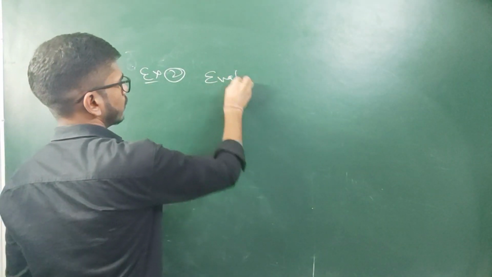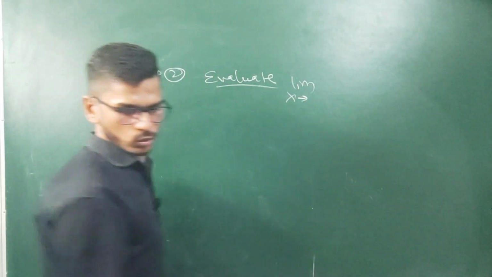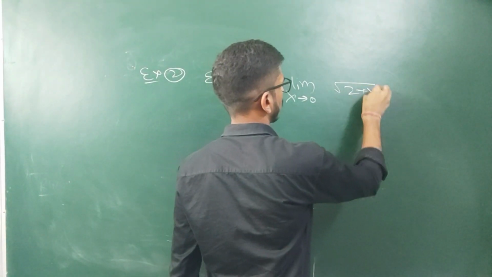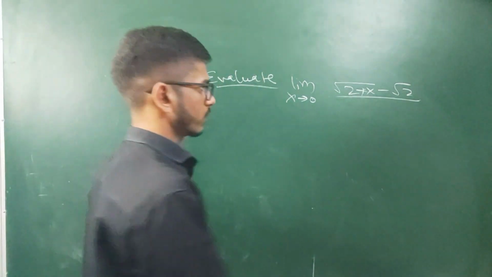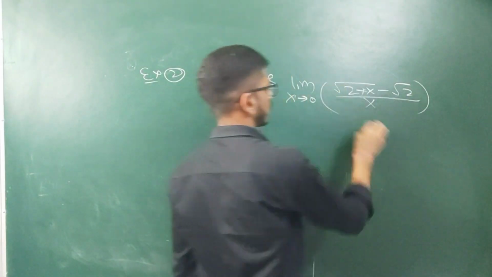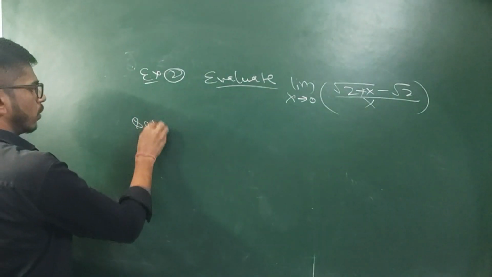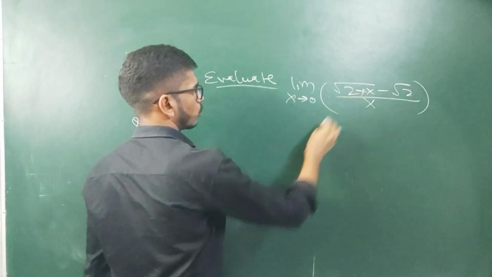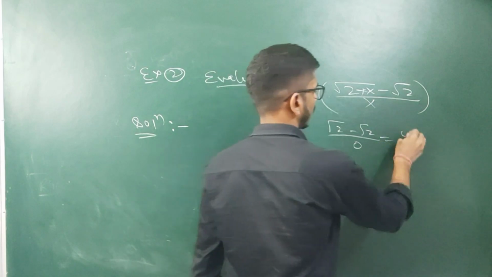We have to evaluate the limit as x tends to 0 of the given function: (under root 2 plus x minus under root 2) divided by x. Okay, we have to find the limit of this function. First of all, we will check which type of function it is. We will directly put 0 here, so we will get (under root 2 minus under root 2) by 0. So we are getting 0 by 0 form.